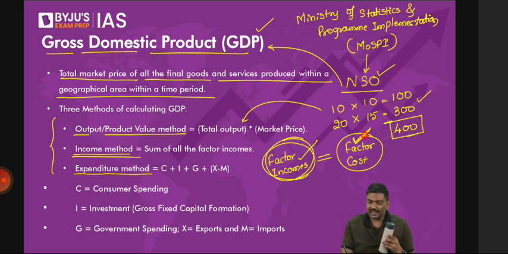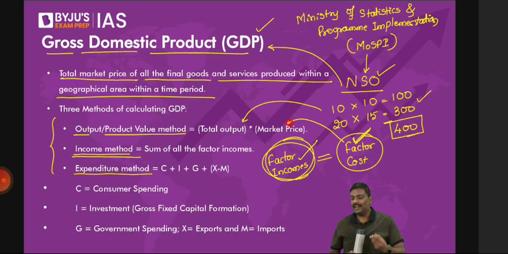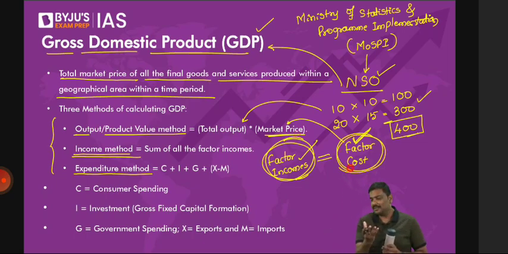So what you have done in the first case? Tell me. In the first case, you have counted the price of the product. You have taken the price of the product. And how is the price of the product determined? Factor cost. Is it okay? How is the price of the product determined? Factor cost. Now, same factor cost, I will count it in another way.